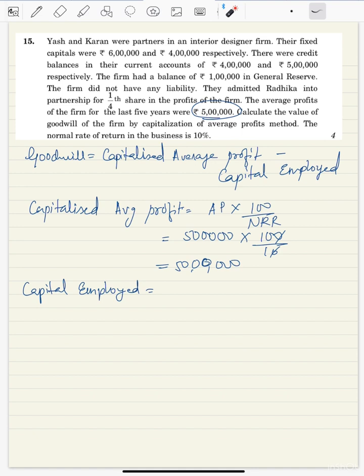So other formula is you need to add all the capital, okay, the value which they have. So if you see the current account balance, the capital account balance, and the general reserve is also a part of their capital employed.